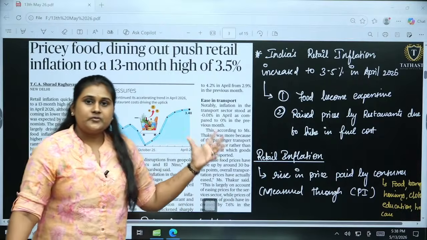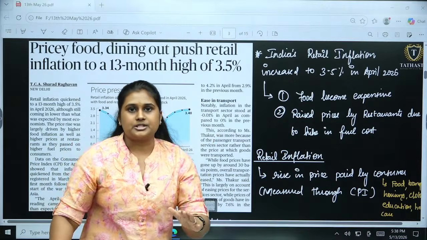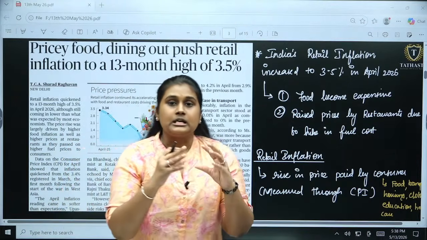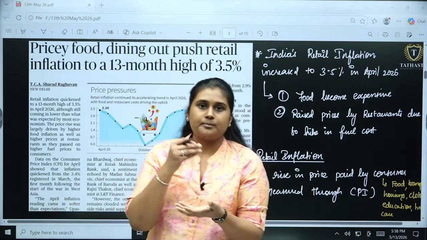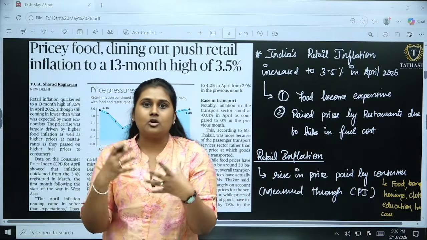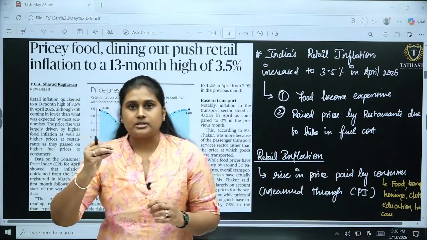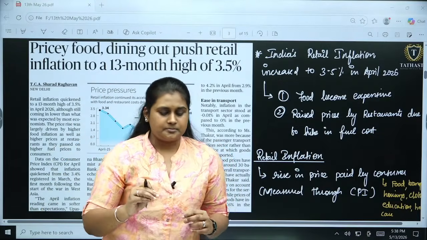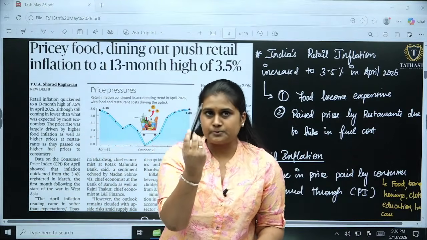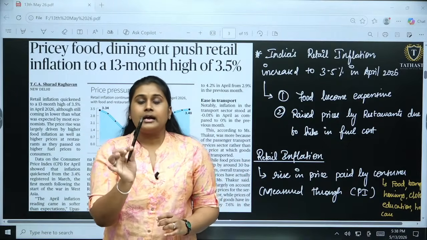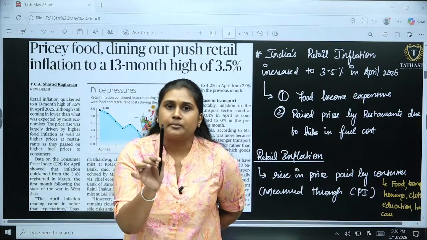Okay, so now first we are going to see what is retail inflation. Retail inflation is nothing but about the end consumer, the person who is using the final product and paying money for that particular product. If I'm buying this pen, this stylus, what amount am I going to pay for it?